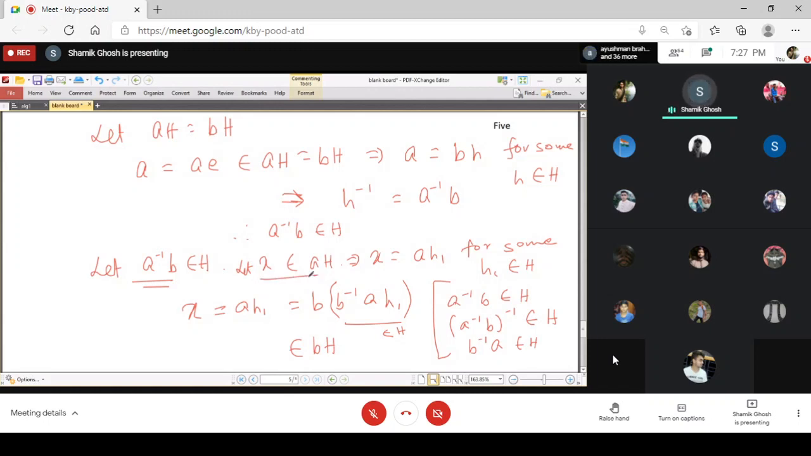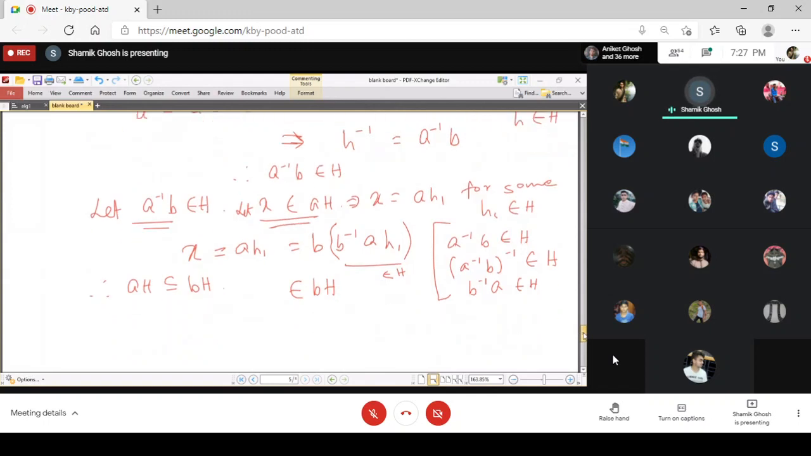You see, we have started with x belongs to aH and ending with x belongs to bH, and this gives us that aH is a subset of bH. Now we will prove the other part, that if a inverse b belongs to H, then bH is also a subset of aH, so then they will be equal.